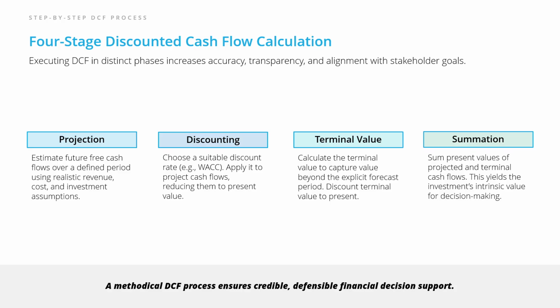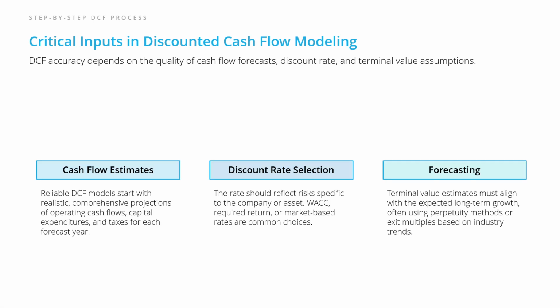But to get it right, you'll need reliable inputs. Let's see what they are. Successful DCF models depend on 3 critical factors. First, you need rock-solid cash flow estimates, realistic, detailed projections that include operating cash, investments, and taxes for each year. Second is the discount rate selection, which should carefully reflect company-specific or industry risks. The right rate makes a dramatic difference in the result, so don't overlook it. Third, forecasting is especially crucial for the terminal value, the tail of your projections, often relying on standard methods or industry benchmarks to estimate long-term growth. Together, these inputs build a strong foundation.